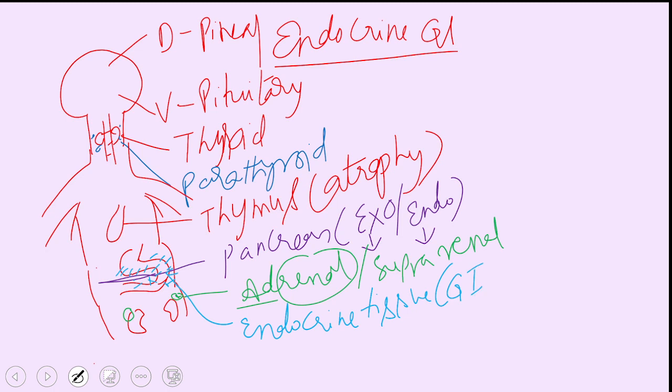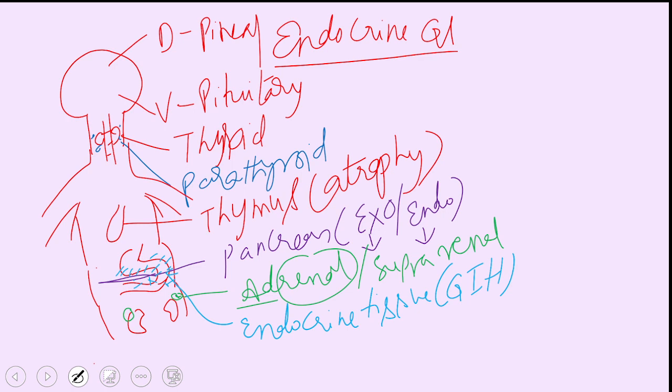And thus from the top of the body, from the head till the end of the trunk, we have several endocrine glands which release their secretion directly into blood because they do not have their own ducts.